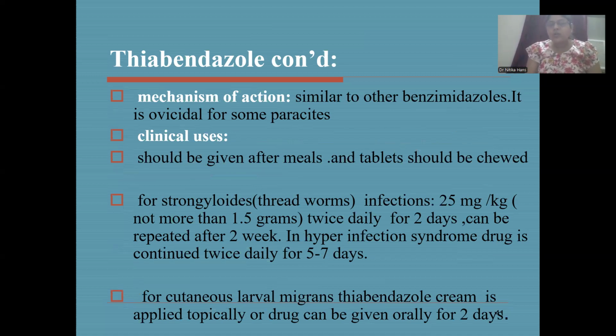For strongyloidiasis caused by the threadworm, 25 milligram per kg, not more than 1.5 grams, twice daily for 2 days, can be repeated after 2 weeks. In hyperinfection syndrome, drug is continued twice daily for 5 to 7 days. For cutaneous larva migrans, thiabendazole cream is applied topically or drug can be given orally for 2 days.